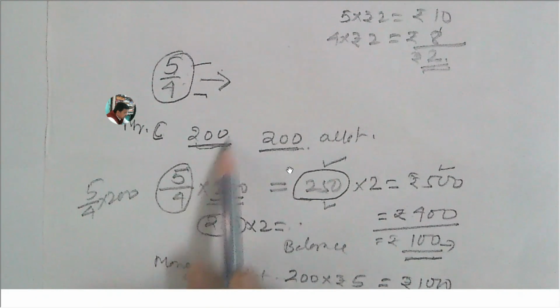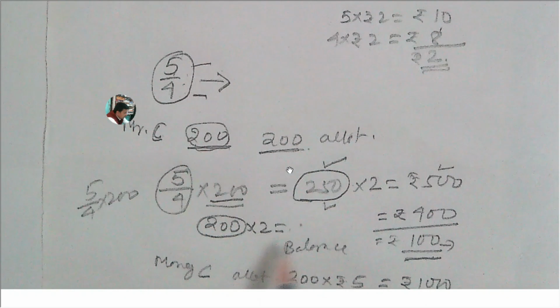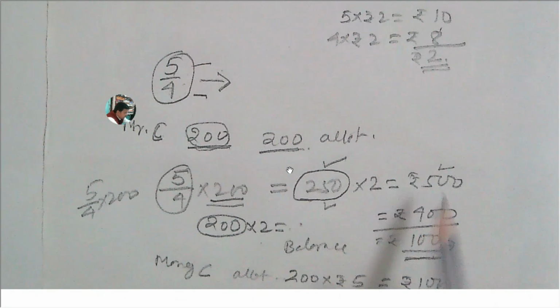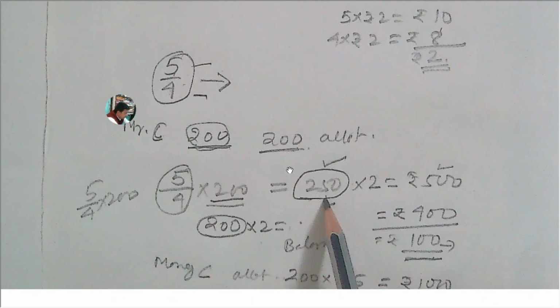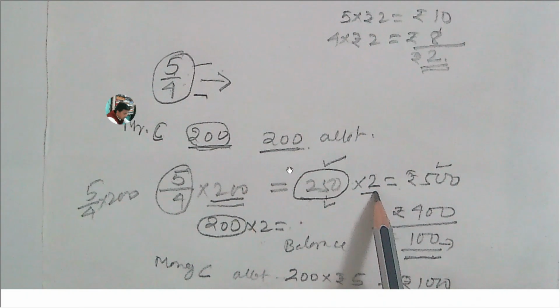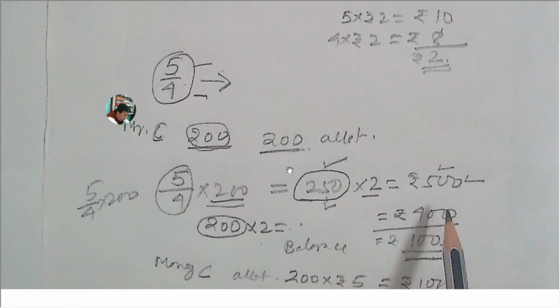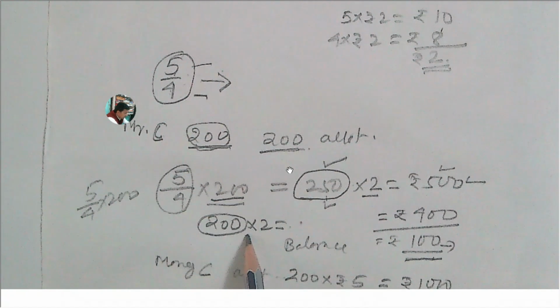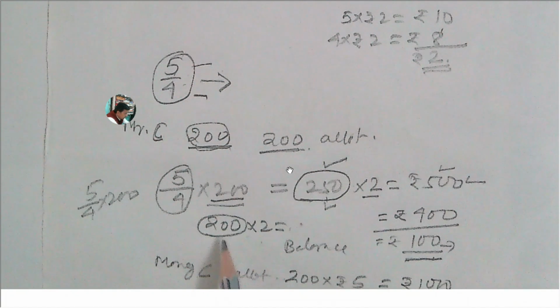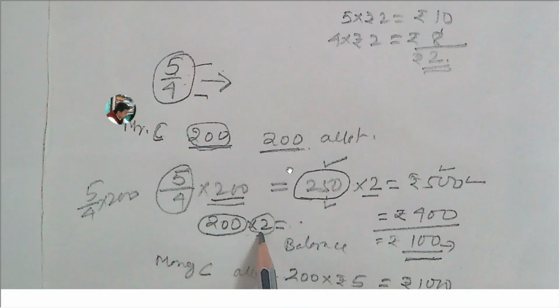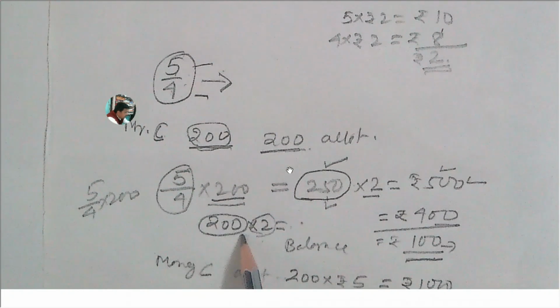It is given in the question that 200 shares were allotted, and now the company has received 250 shares' application money at rupees 2 each. That is 500 rupees, but the company has allotted only 200 shares. Then the company will adjust the 200 shares' application money, that is rupees 400, 200 into 2.